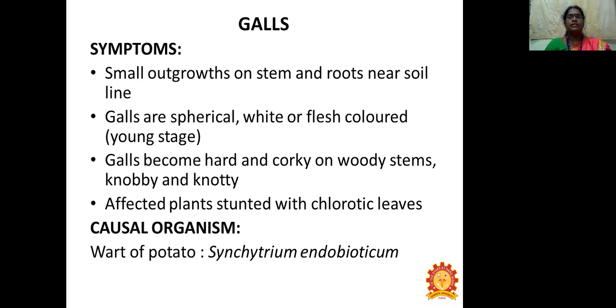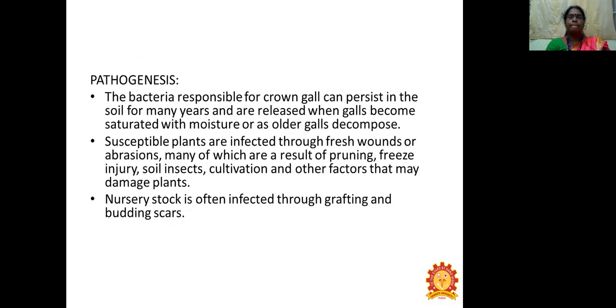The last disease is galls. The symptoms are small outgrowths of stem and root near the soil line. Galls are spherical, white or flesh colored, and become hard and rough on woody stems, knobby and knotty. Affected plants will be stunted with chlorotic leaves. The wart of potato, causal organism Synchytrium endobioticum.